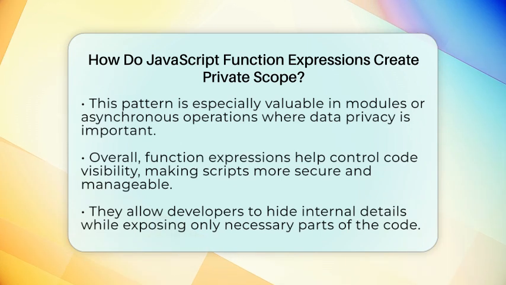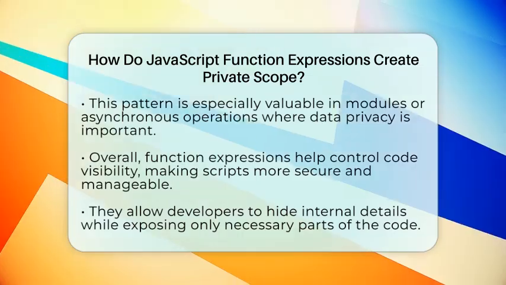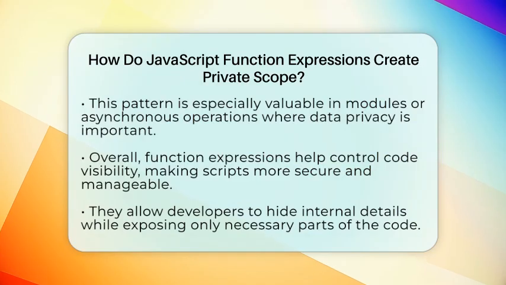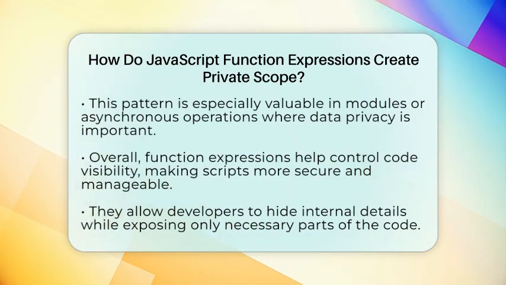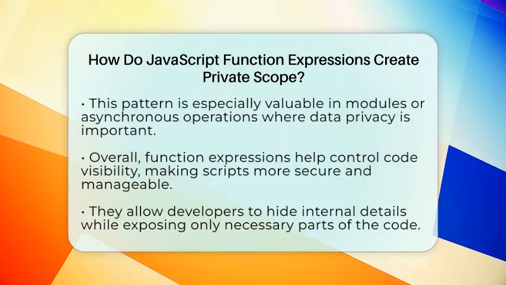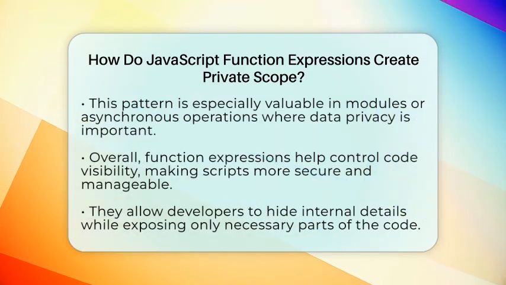So, to sum it up, function expressions create private scope by making a new environment where variables stay inside. Using IIFEs, you can run code immediately and hide variables from the outside. Named function expressions keep function names inside, so they're not accessible from outside. These techniques help you control what parts of your code are visible and what stays hidden, making your JavaScript more organized and secure.